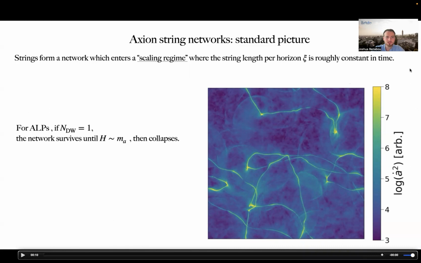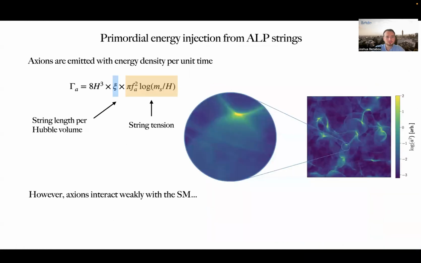And during the evolution of the network, the strings emit axions, and they do so with the rate, gamma A, which is set by the tension of a single string and the number of strings per Hubble volume, psi. However, axions interact weakly with the standard model, so they do not give strong observational constraints by considering the primordial energy injection.